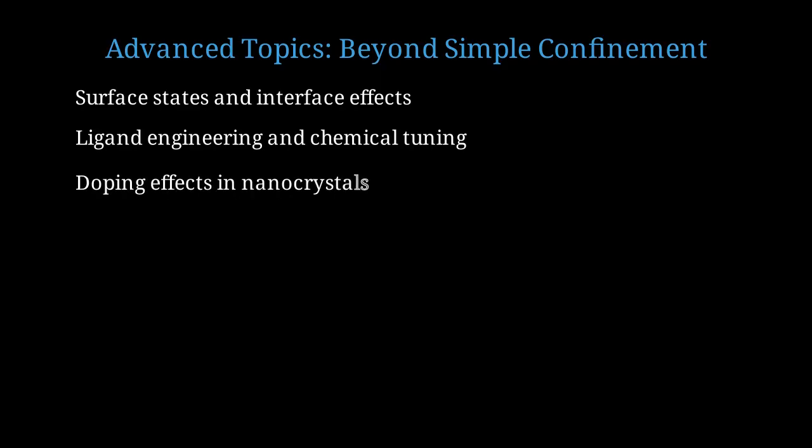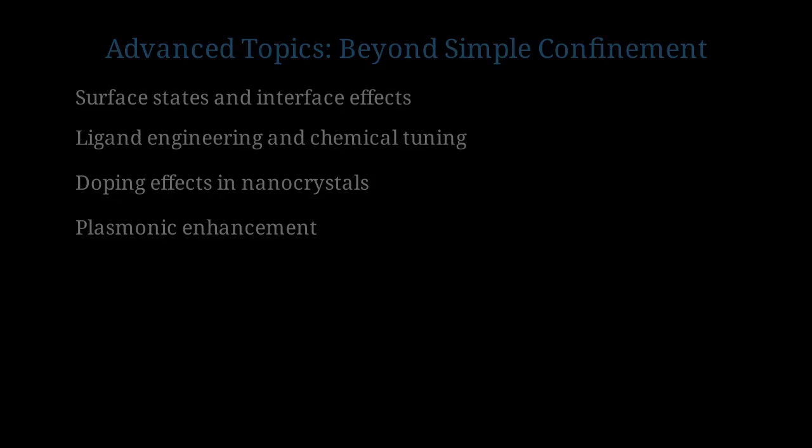Introducing dopant atoms into silicon nanocrystals can create new emission mechanisms. A single phosphorus atom in a 3 nanometer crystal can dramatically alter its properties. Coupling silicon nanocrystals to plasmonic metal nanoparticles can further enhance emission through local field enhancement and Purcell effects.